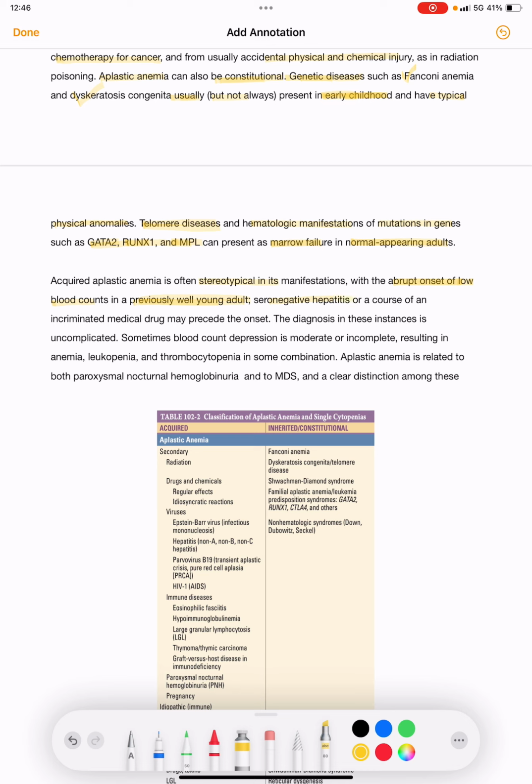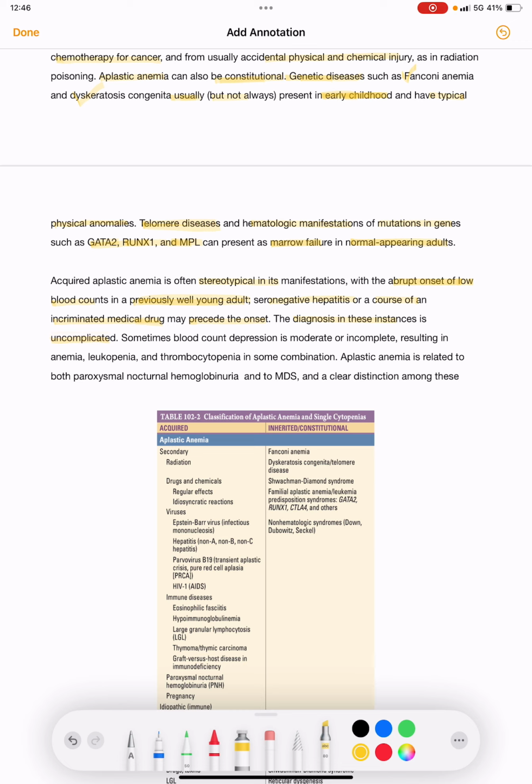Seronegative hepatitis or a course of an incriminated medical drug may precede the onset. So before developing the low blood counts, the patient could have had a course of a medical drug or a seronegative hepatitis. The diagnosis in these instances is uncomplicated.